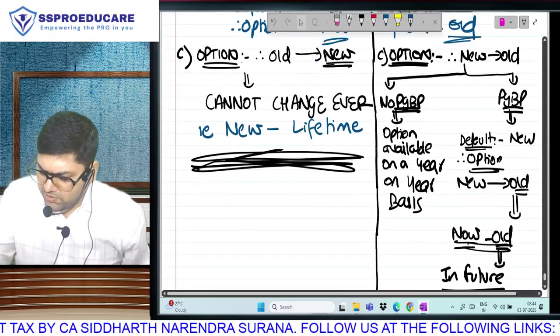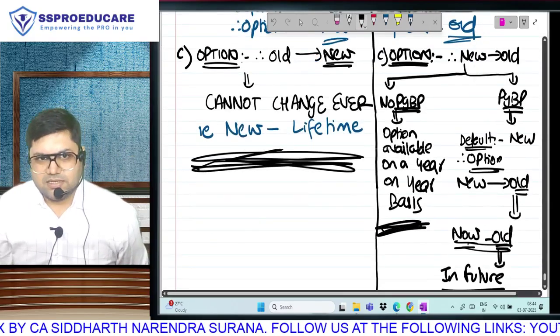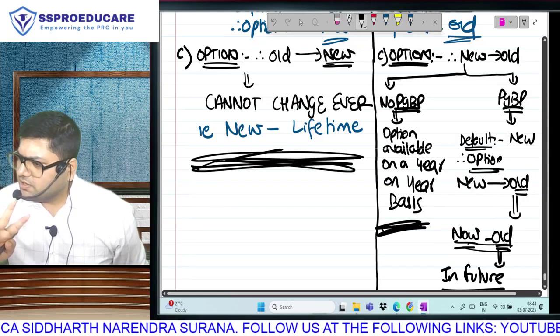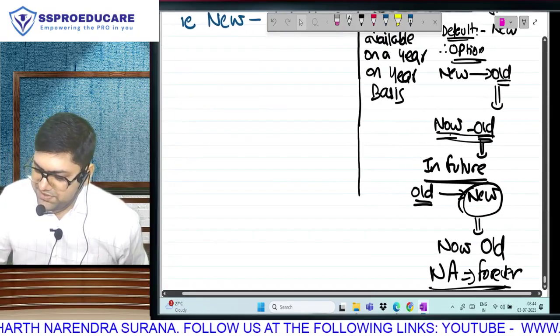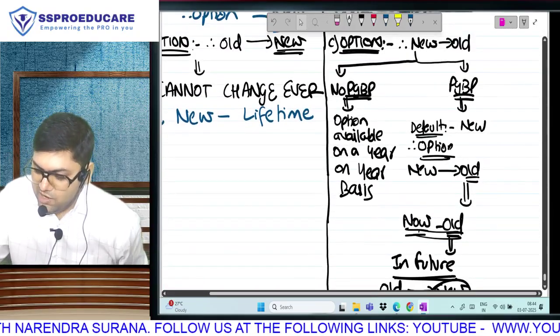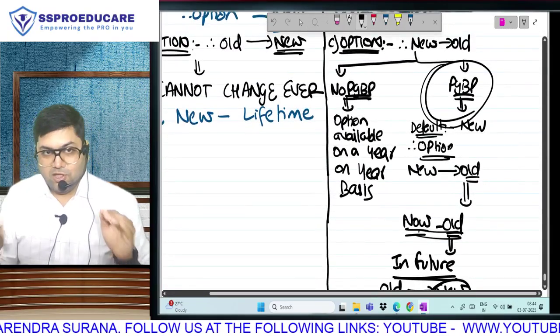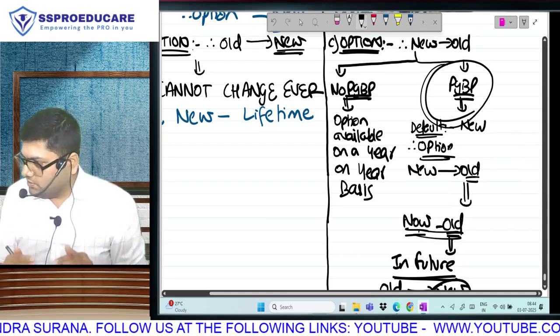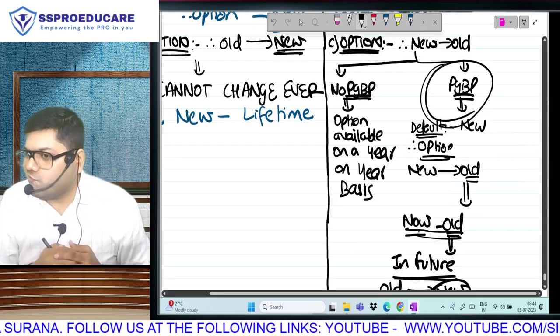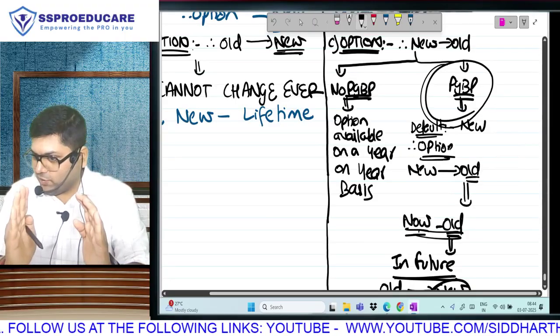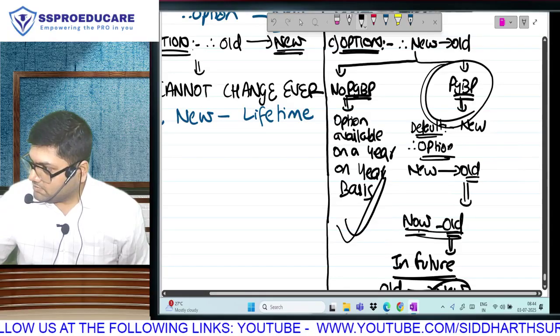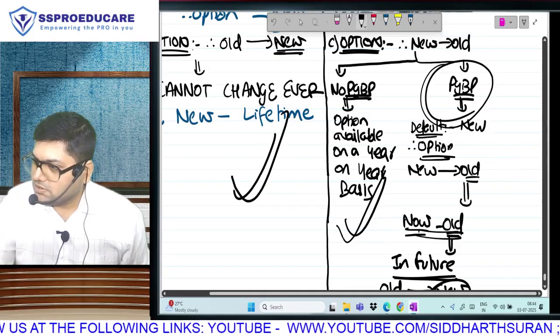Correct? Let's talk about these guys. Still easy because I can change year on year basis. This is basically a combo of the other. By default, new. Option exercise here to go from new to old. Now you will remain in old. You don't have to exercise again and again like that. So it is similar to this.